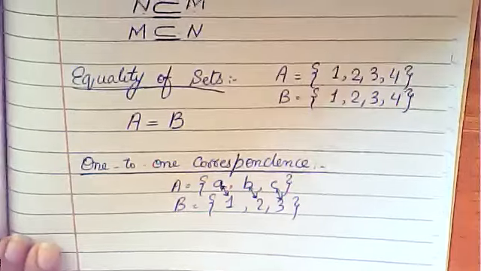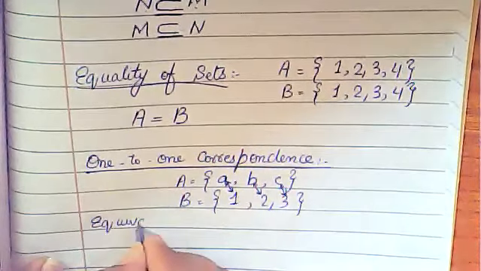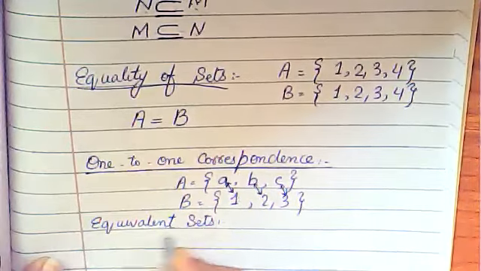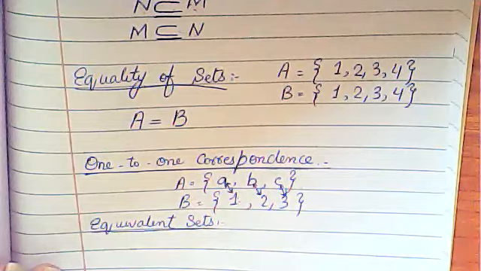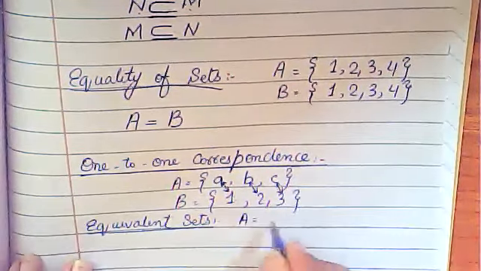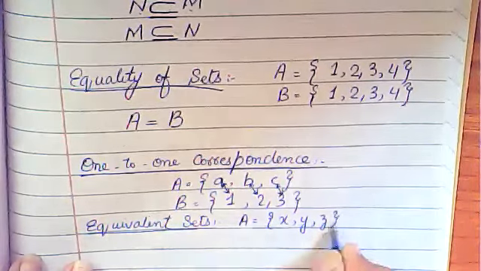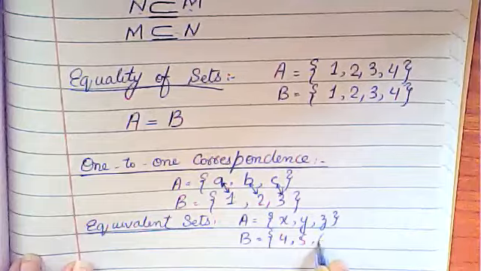Now the next is equivalent sets. Now what are equivalent sets? Those sets between which you can establish one-to-one correspondence. Just suppose you have set A equals {x, y, z}, and B equals {4, 5, 6}.